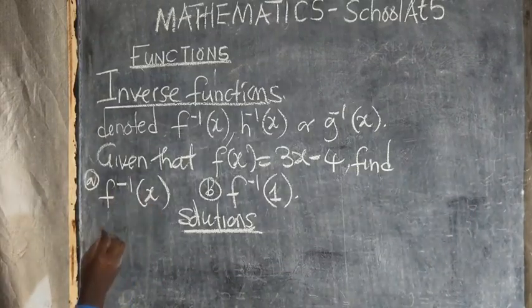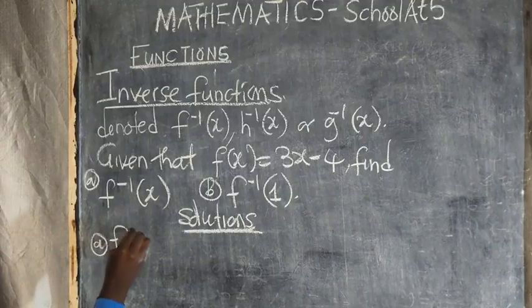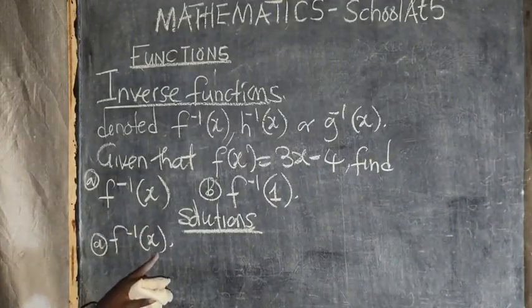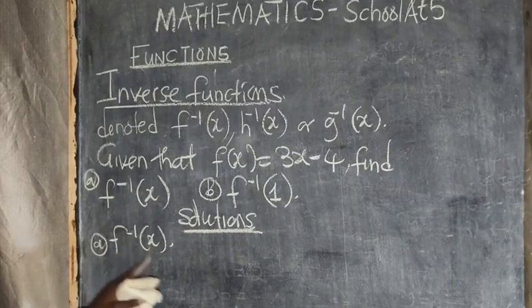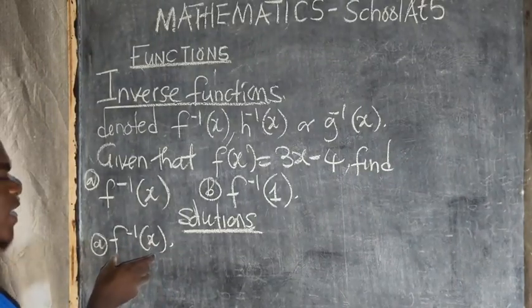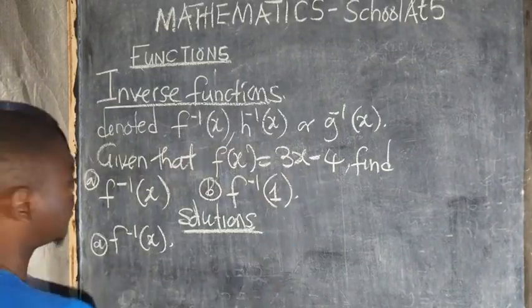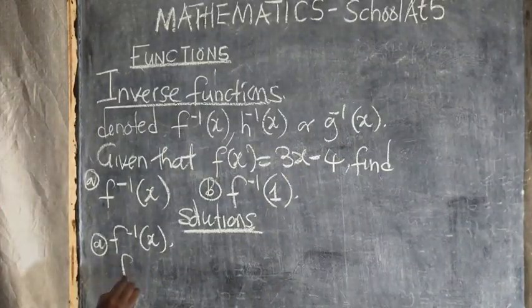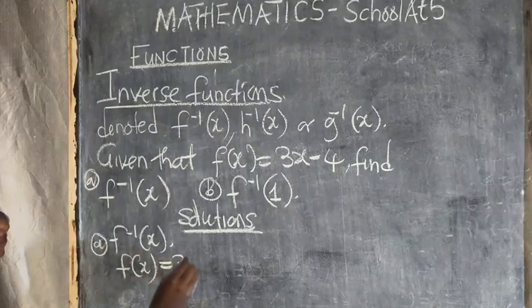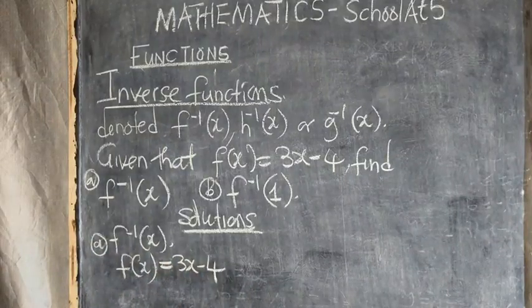This is A. I want to find f inverse of x. How can I answer this? Where is the function f? Function f is this one. This is f of x is equal to 3x minus 4.